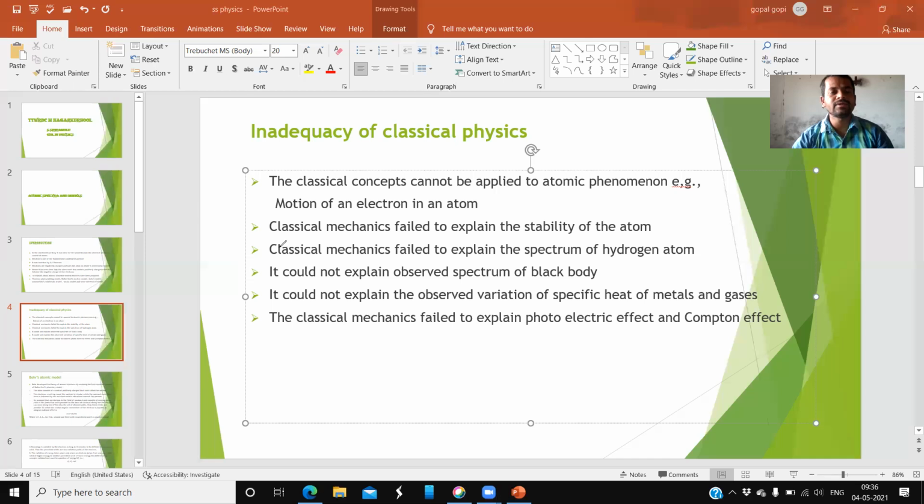Okay. Next one is what? Classical mechanics fails to explain the stability of an atom. An atom is always stable, right? So why is it stable? It couldn't be explained by classical physics. Stable means it neither reacts nor participates in any action. That is stability.